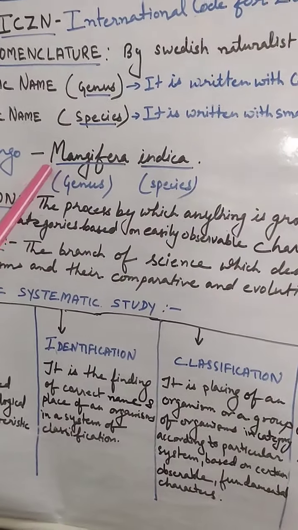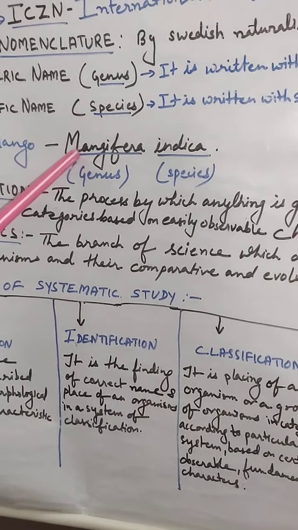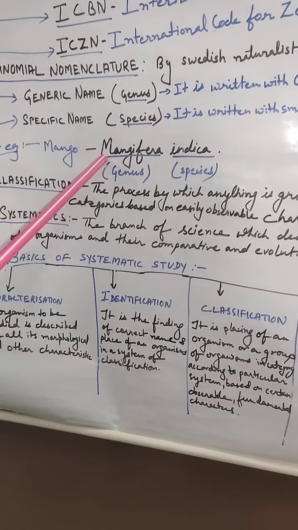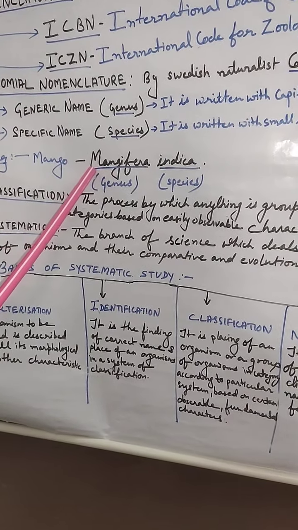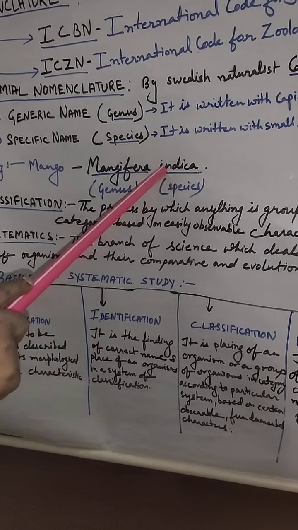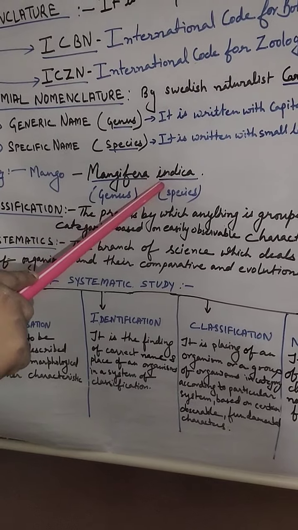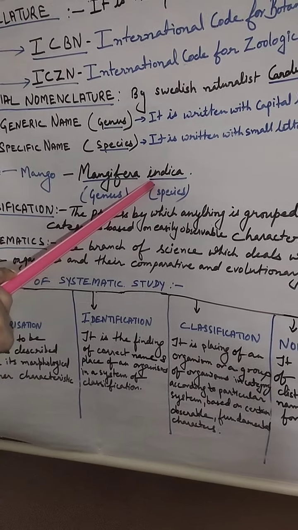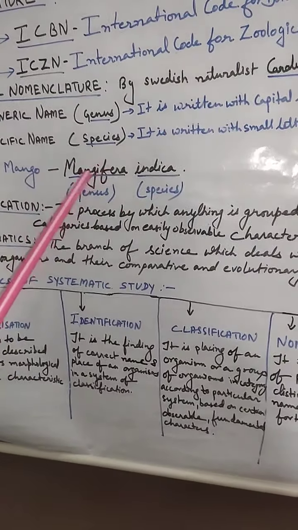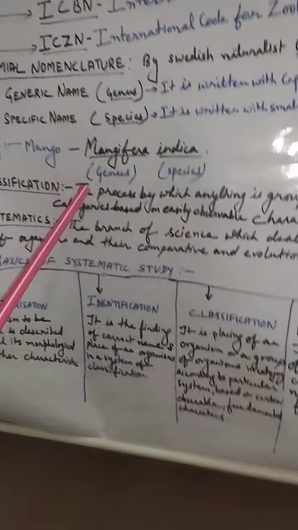Please pay attention here that the first letter of the genus is always capital. Here I have written Mangifera, M is capital. And the specific name, the first letter is always small. See, indica, I is small here. So it can be illustrated here as Mangifera indica should be written like this.